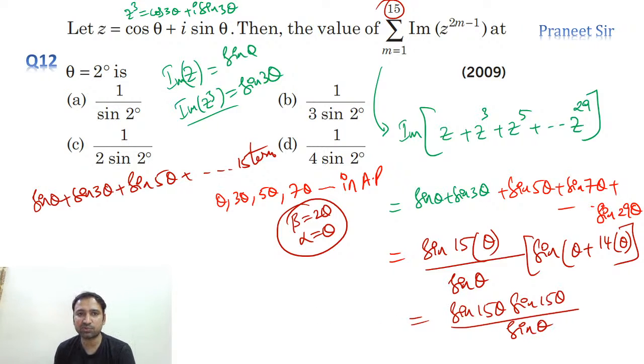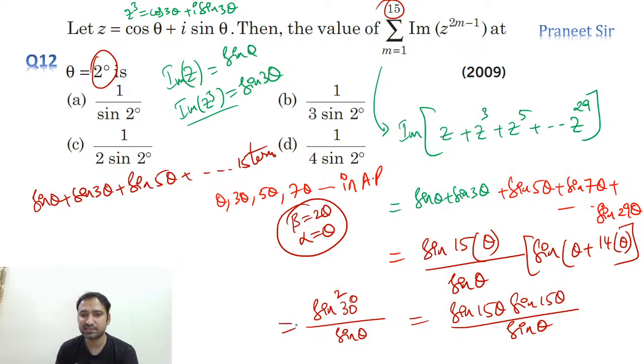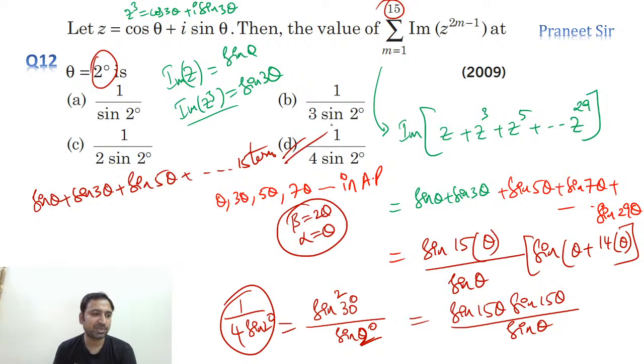So now let's simplify this. What is theta, guys? Theta is 2 degrees. So let's substitute 2 degrees here. So sine 15 theta, that is sine 30 degrees, into sine 30 degrees. Sine square 30 degrees by sine theta. So what is it, guys? Sine square 30 degrees is 1 by 4. So 1 by 4, this is 2 degrees, guys. So 1 by 4 into sine 2 degrees. That's what we're getting. So option D, we're getting. Understood now? Right. Clear? So 1 by 4 sine 2 degrees, option D.